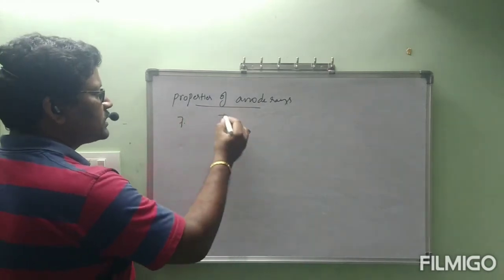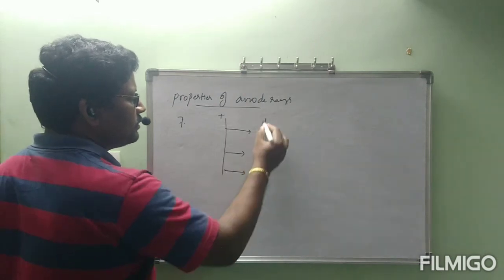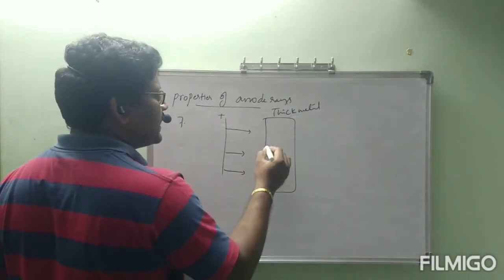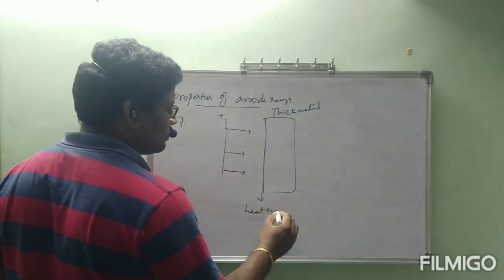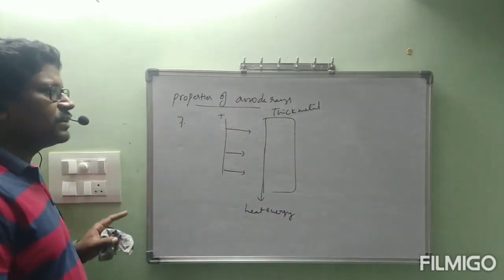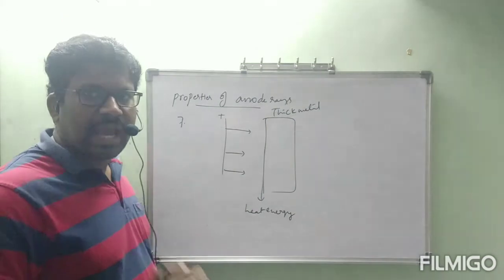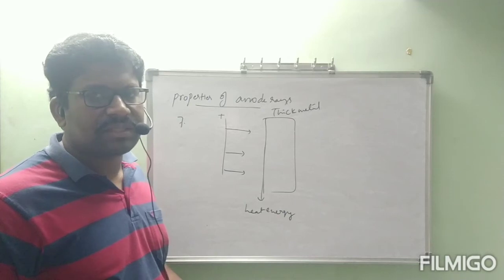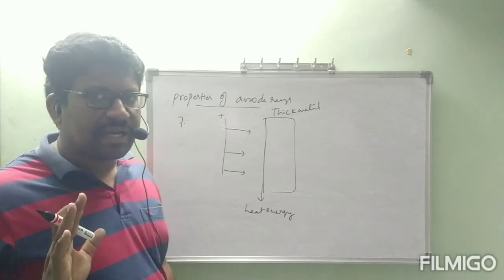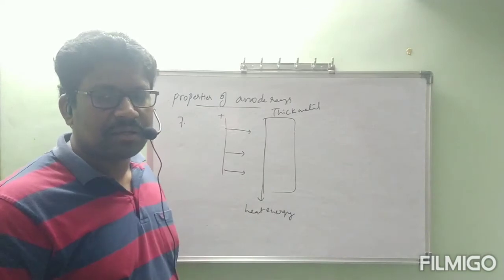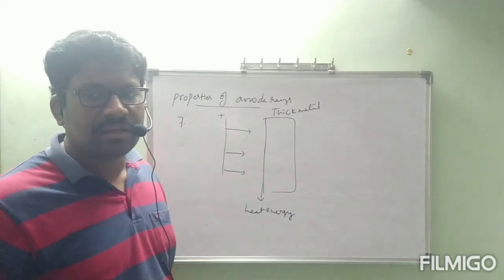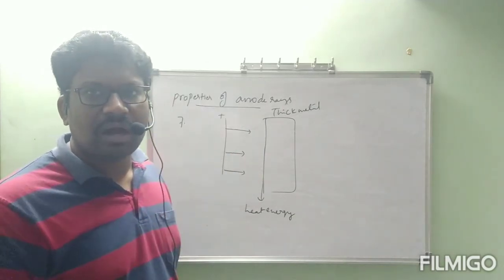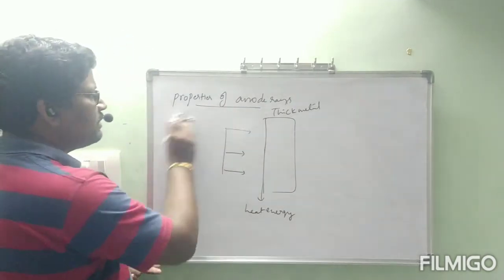In the path of anode rays, if you keep thick metal, heat energy will be generated. When these anode rays fall on the thick metal, heat energy is generated, because these are all massive particles moving with some velocity. They have kinetic energy, and with that kinetic energy they hit the thick metal. They cannot penetrate through the thick metal because it is very thick. They are stopped by the thick metal, and on the surface, if you touch it, we will feel hot. Okay, next one, eighth and final property.